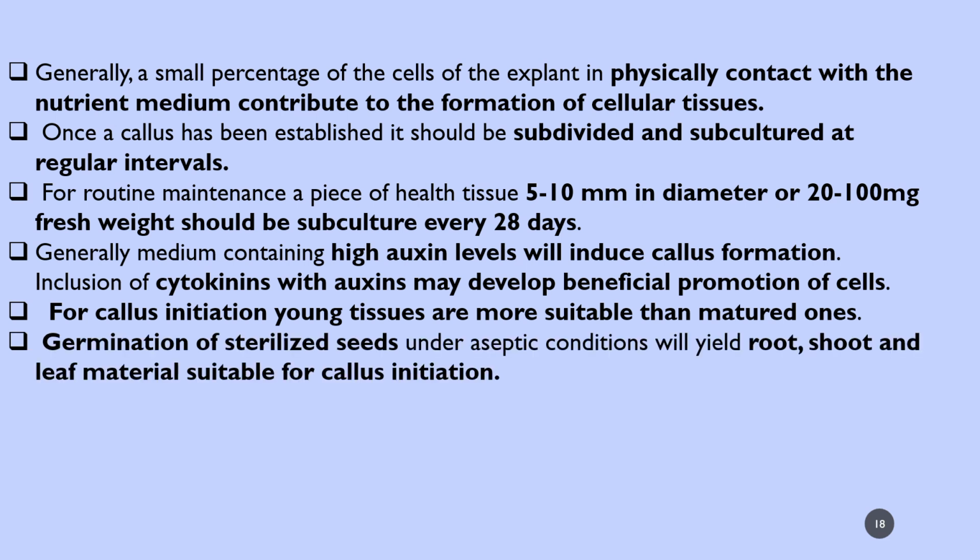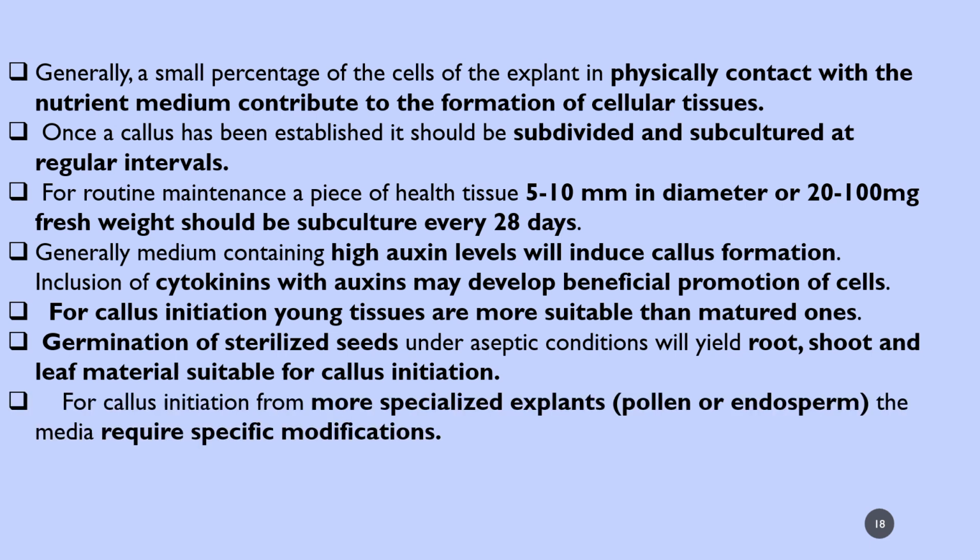Germination of sterilized seed under aseptic condition will yield root, shoot and leaf materials suitable for callus initiation. For callus initiation from more specialized explants like pollen or endosperm, the media requires special modification.